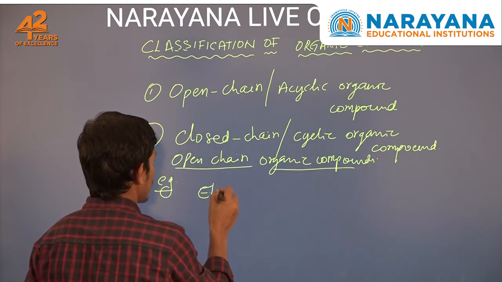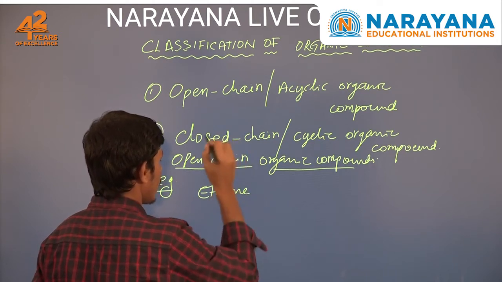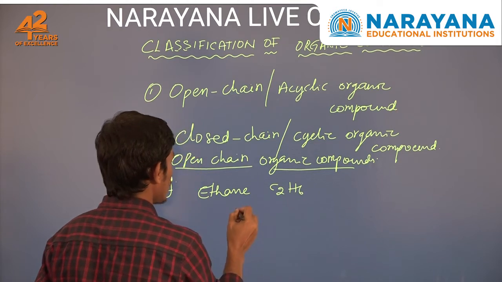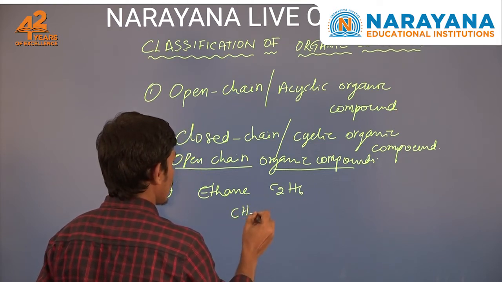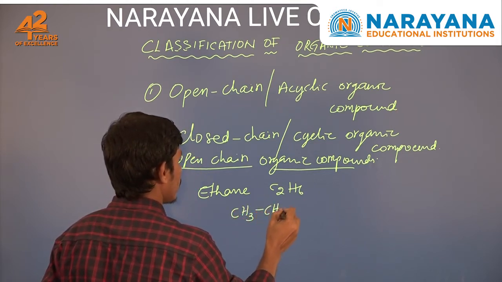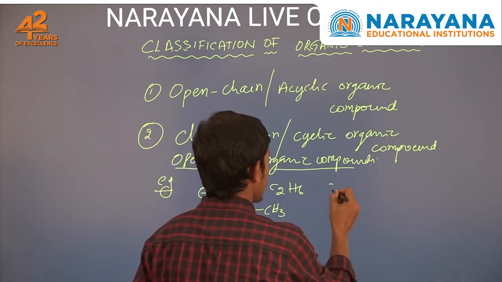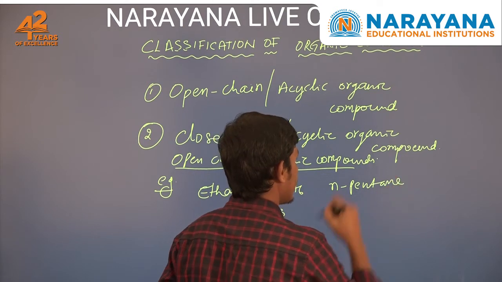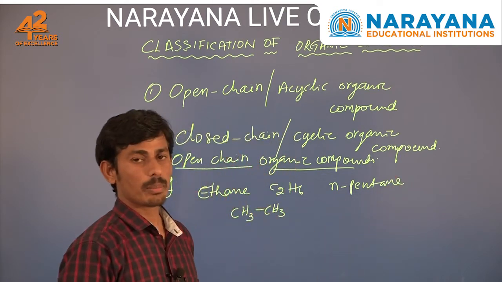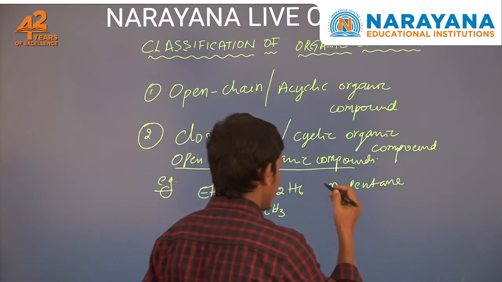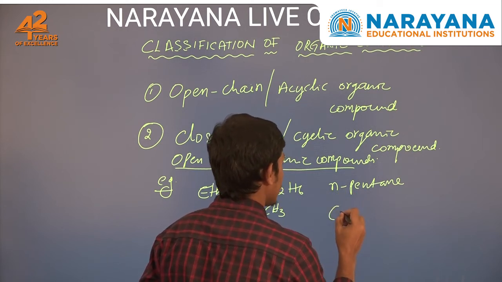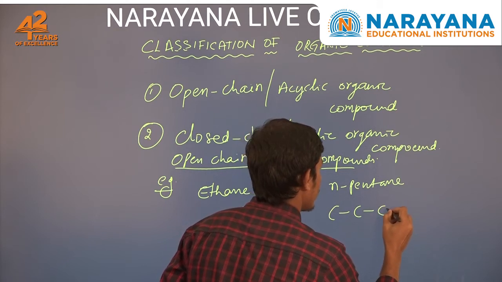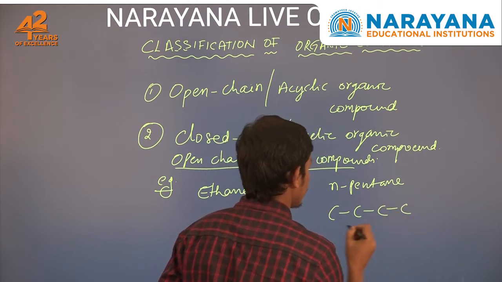Ethane. Its formula is C2H6, meaning two carbon atoms are connected to each other. Next, n-pentane, it consists of 5 carbon atoms. All carbon atoms in n-pentane connect to each other in a chain to form an unbranched chain.